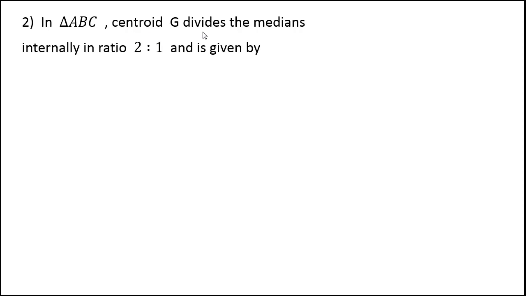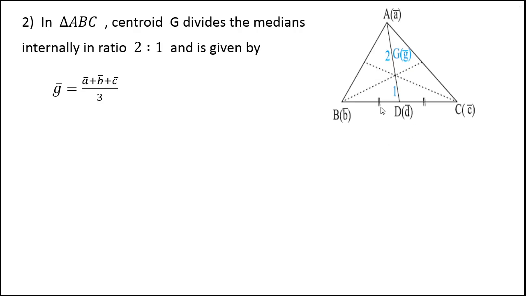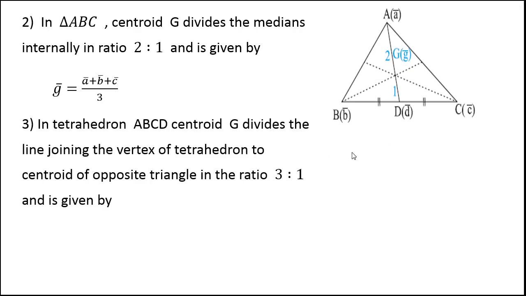Centroid G divides the medians internally in the ratio 2 is to 1, and G bar, the position vector of the centroid, is given by (A bar plus B bar plus C bar) upon 3. We can prove this result, but here only the statement of the result is given.